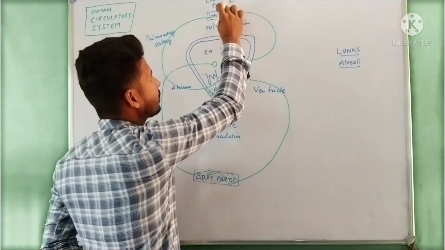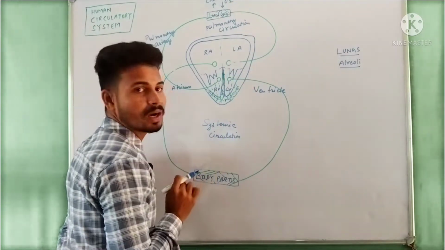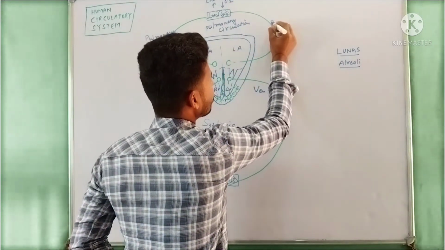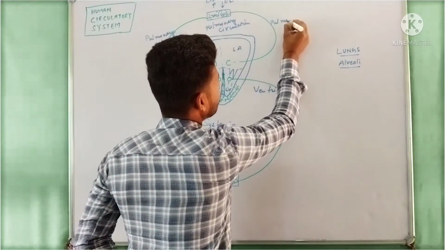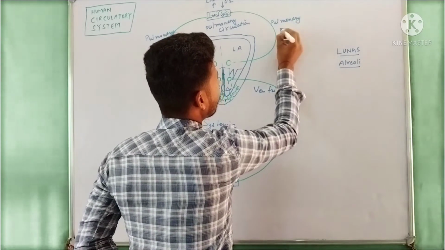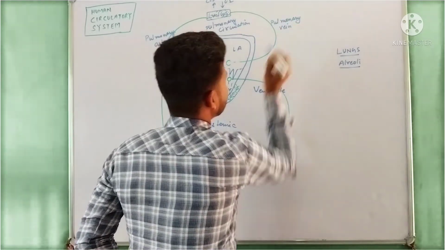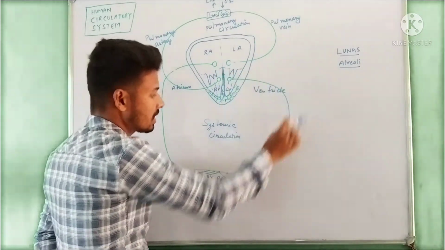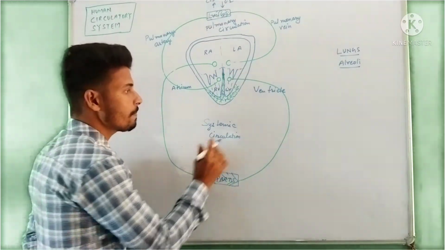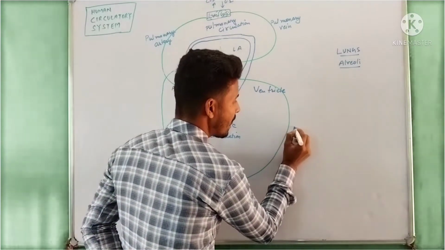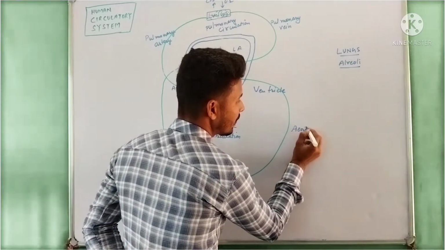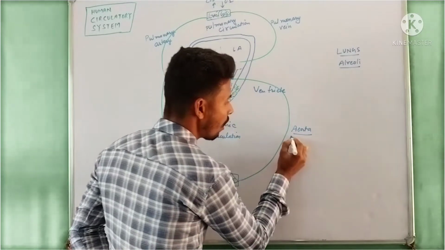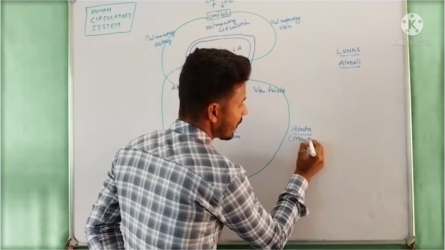When the lungs transport blood to the heart, it is transported through the pulmonary vein. When the left ventricle transports blood to the body parts, it goes through a tube-like structure called the aorta, or the main artery.